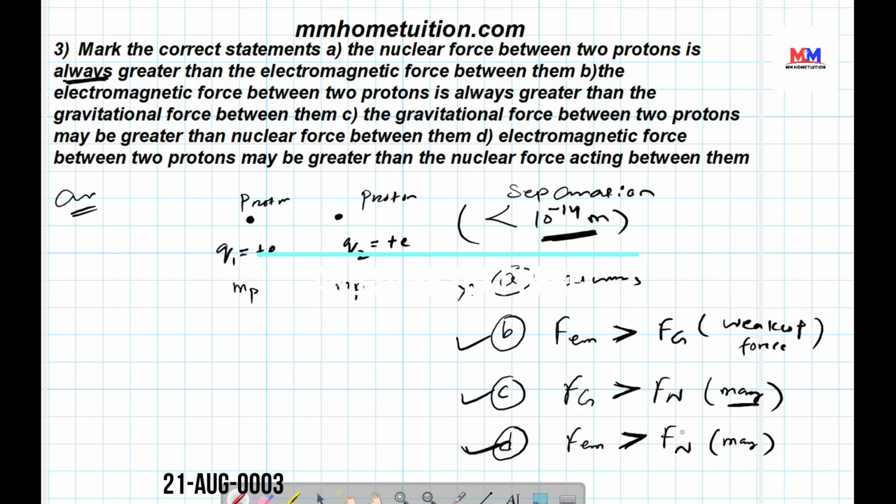Because for nuclear force to happen, separation must be less than 10 to the power minus 14 meter. Otherwise, electromagnetic force is greater than nuclear force, and gravitational force is also greater than nuclear force, because this condition is not to be considered. So that's why this is may. So options B, C, D are correct.